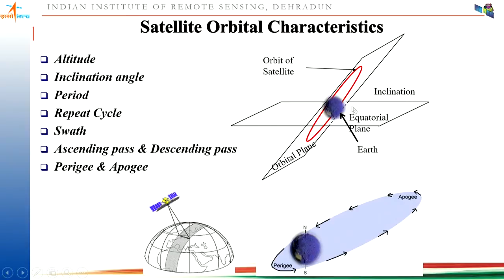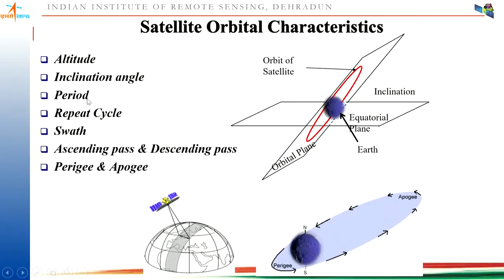Now this is very important, because normally to cover the entire earth's data, we require the satellite to be near polar. When the satellite is near polar, it is continuously revolving from north to south, and the whole earth's data will be captured. But if it is, suppose, a 45-degree inclination angle, it will acquire data from plus 45-degree latitude to minus 45-degree latitude. So the remaining portions will be uncovered by your satellite. So inclination angle is very important.